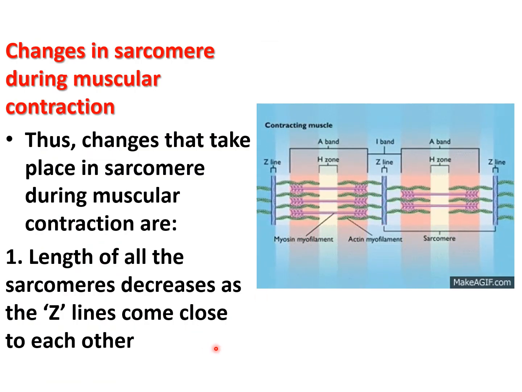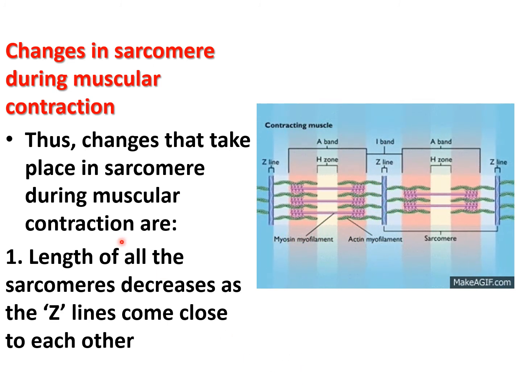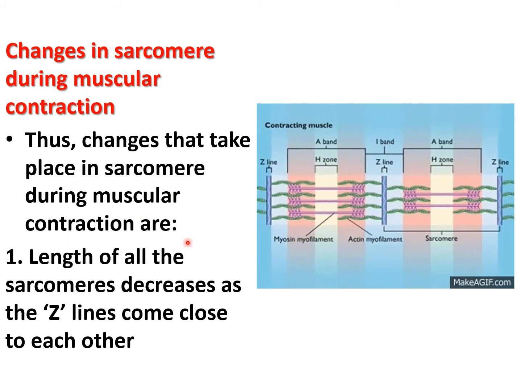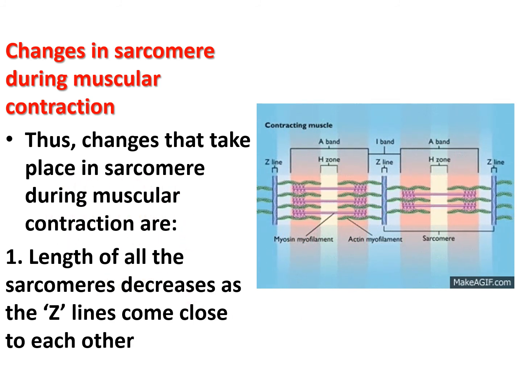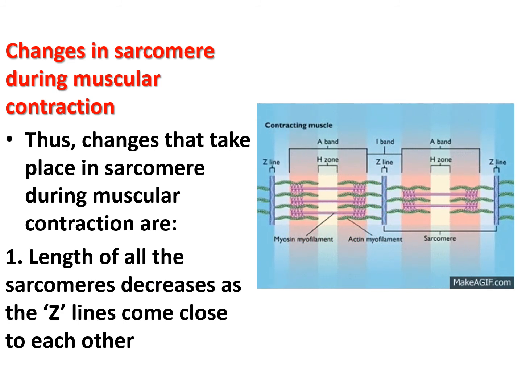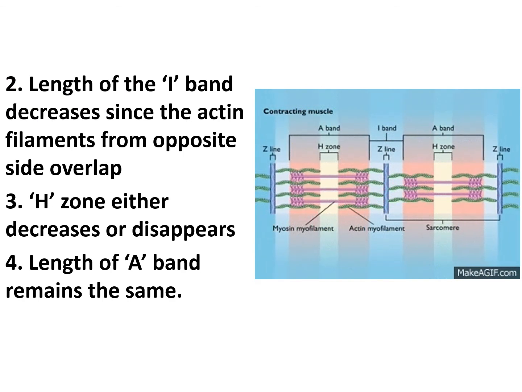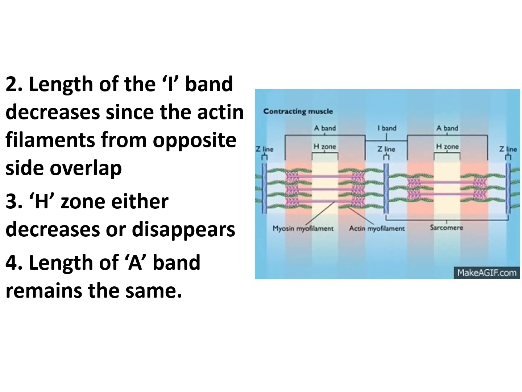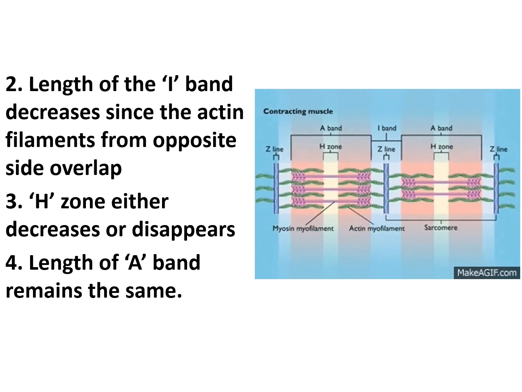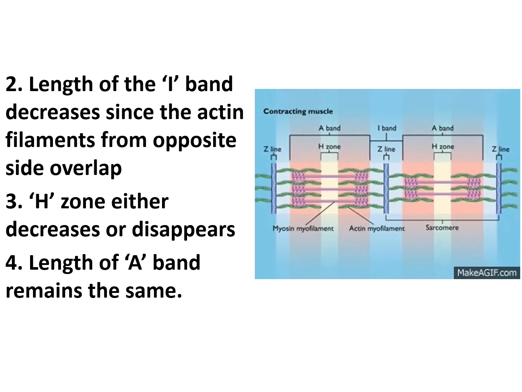Now what are the changes that occur in the sarcomere during the muscular contraction? The changes that take place in the sarcomere during the muscular contraction are: length of the sarcomere decreases as the Z lines come close to each other. Then length of the I band decreases since the actin filaments from the opposite sides overlap. Edge zone either decreases or disappears. Then length of the A band remains the same.